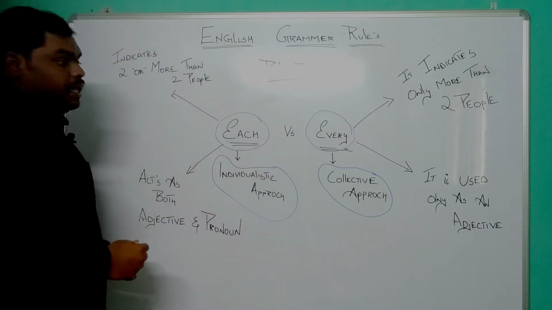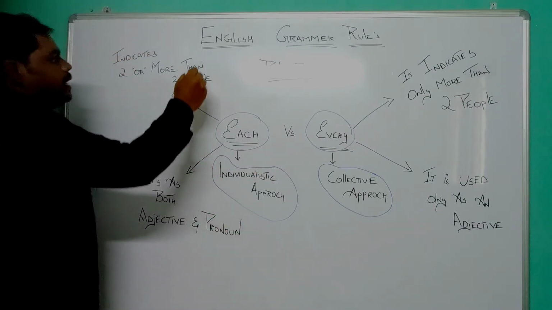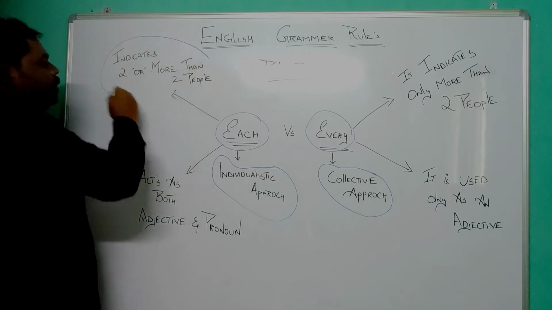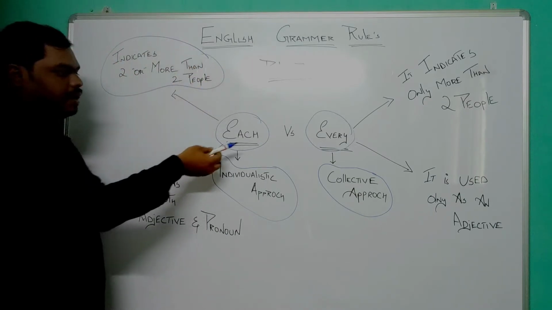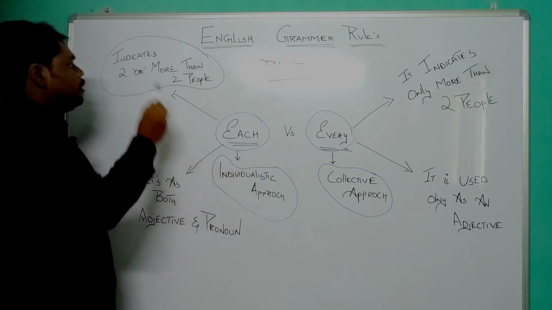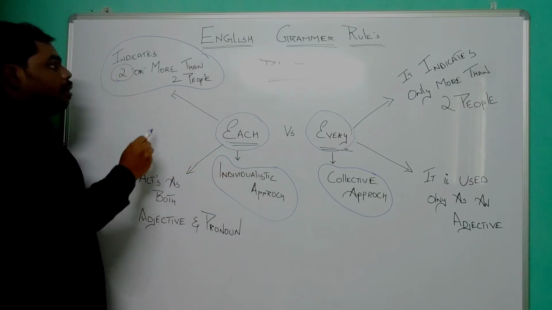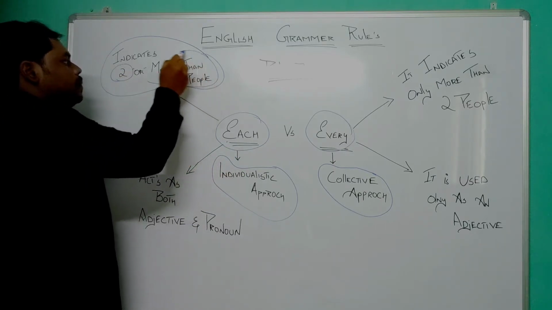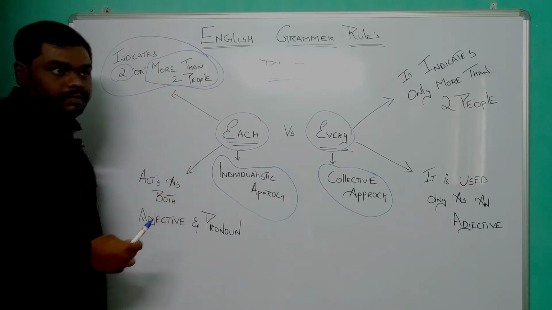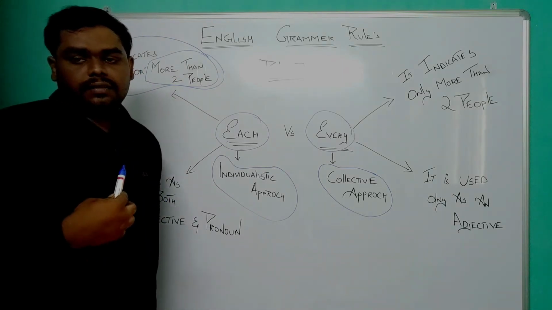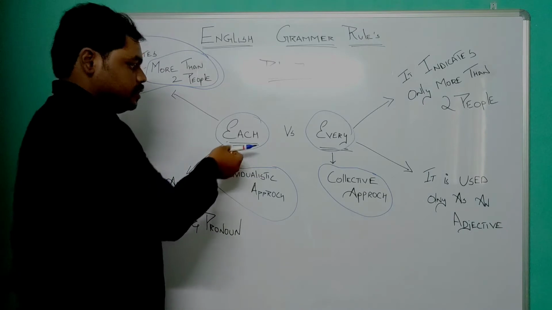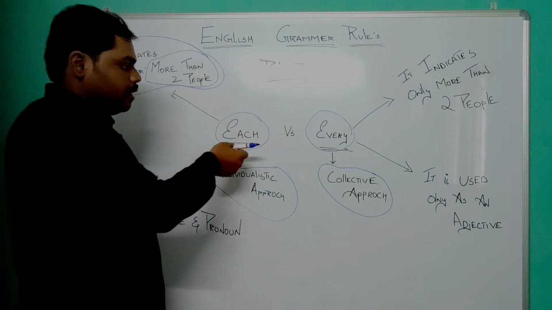Now let us see the second example, which is that I can use the word each for 2 people or also for more than 2 people. For example, we like each other. As we said, this is not a singular word.